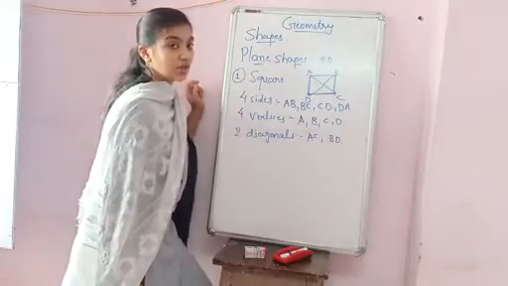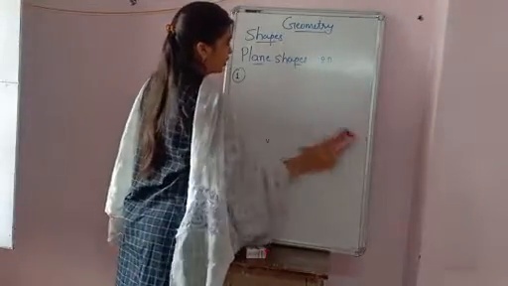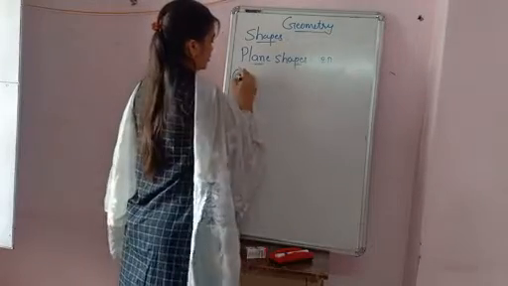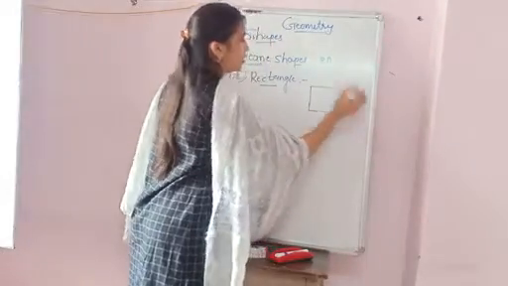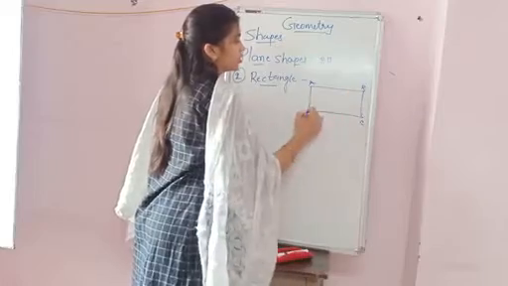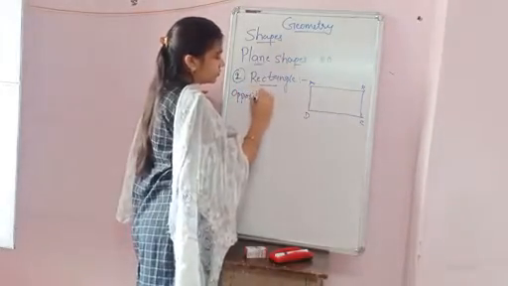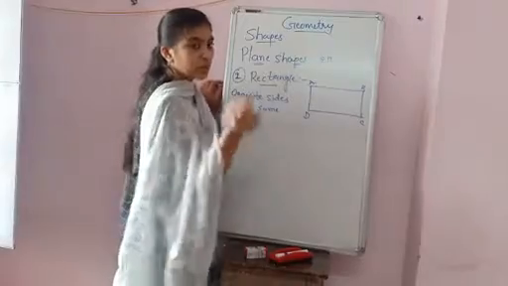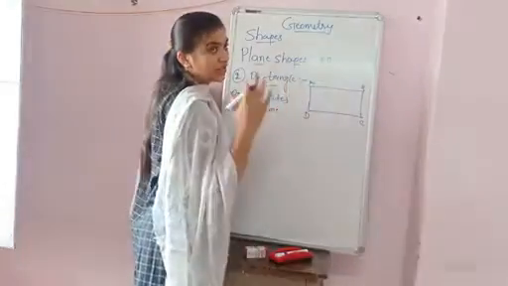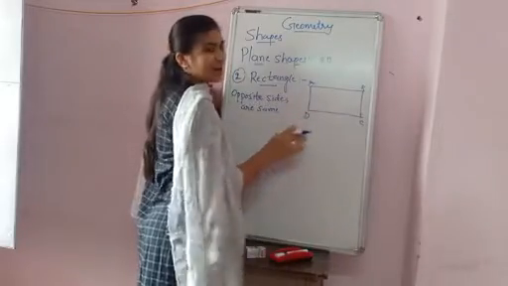Like the square, there is another shape called the rectangle. The rectangle has the same things, but the shape is different. One change: in the square, all sides are the same, but in the rectangle, opposite sides are the same. In the square, all sides were the same, but in the rectangle, the opposite sides, the ones facing each other, are the same. You can see here AB and BC are the opposite sides, both facing each other, so they will be the same.